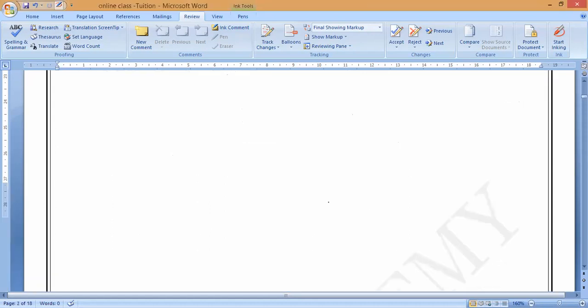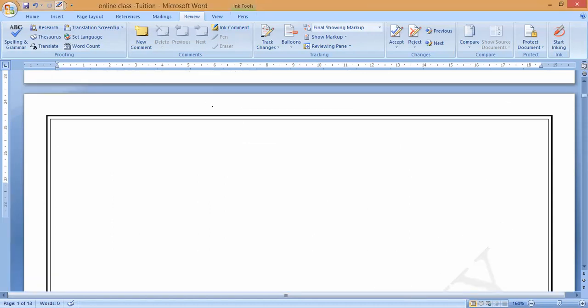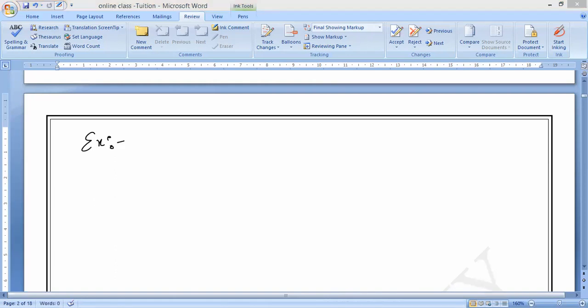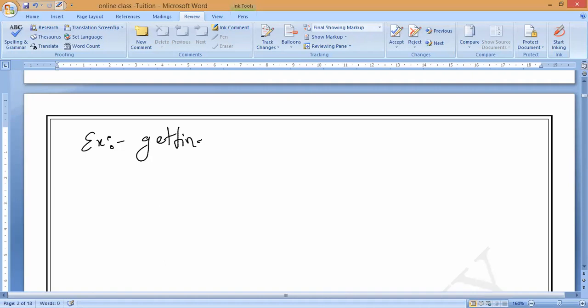The first example you can take is extraction of salt from seawater. Common salt is dissolved in water. Is it dissolved or undissolved salt?